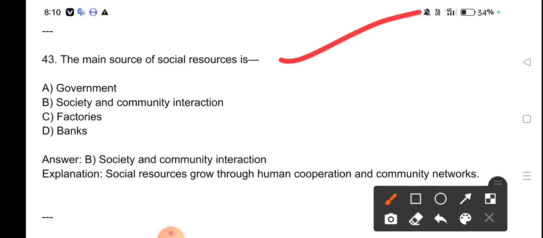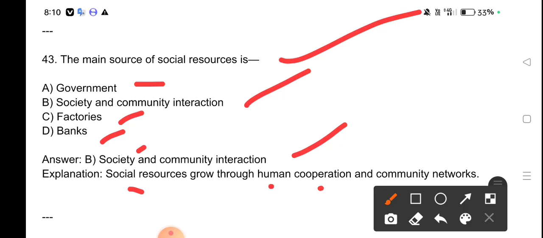The main source of social resources is: government, society and community interaction, factories, banks. Society and community interaction is the main source of social resources. Social resources grow through human cooperation and community networks.